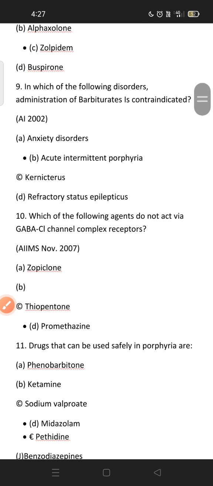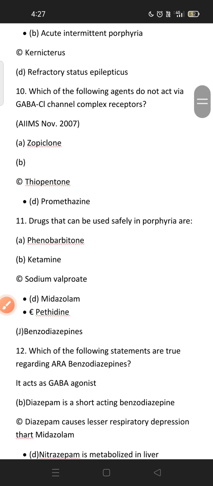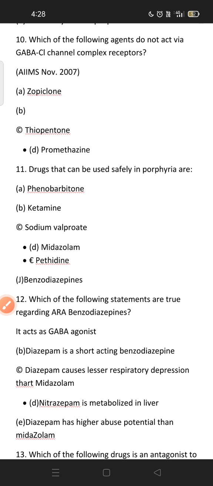Which of the following agents does not act via the GABA chloride channel complex? Zolpidem, so option B is not right. Thiopentone and promethazine. So promethazine does not act on the GABA chloride channel complex receptor. Next, drug that can be used safely in porphyria. Of the six options given, two drugs can be used in porphyria safely: midazolam and pethidine. This is a remembering point.